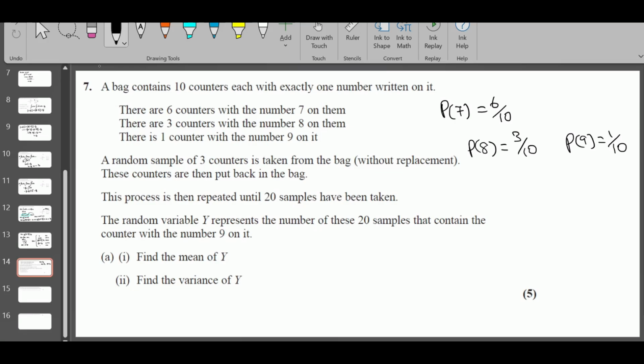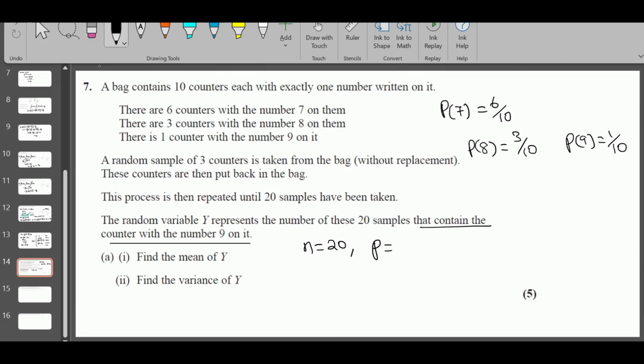The random variable Y represents the number of these 20 samples that contain, n is equal to 20 here. The probability of success is a sample that contains the counter with the number 9 on it. That's the probability of success. So you are taking 3 counters and you have to have a counter with the number 9 on it. You cannot say at least one, because all you have is just one counter with number 9 in it.